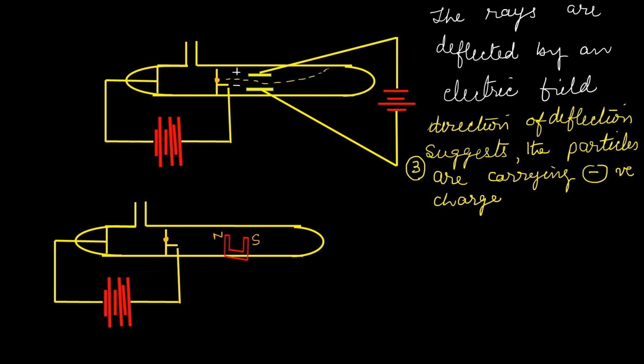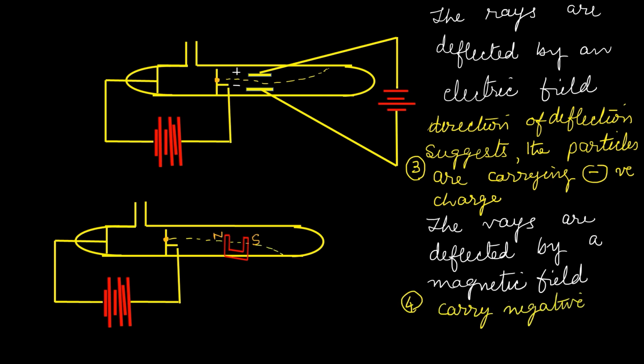Okay, what about the next experiment? The experiment is more or less the same, but instead a magnetic field is applied here. The rays passing through the small opening in the anode pass like this, and when subjected to this magnetic field, bend in this direction, suggesting that they carry a negative charge. So all the characteristics or properties of this cathode ray were supported or proved by experiments.